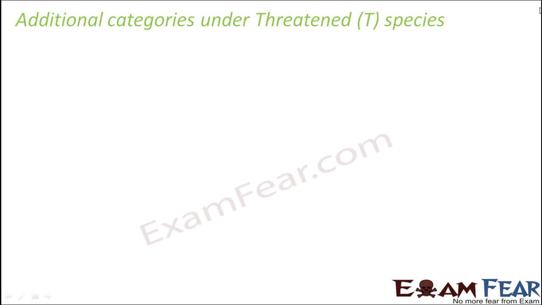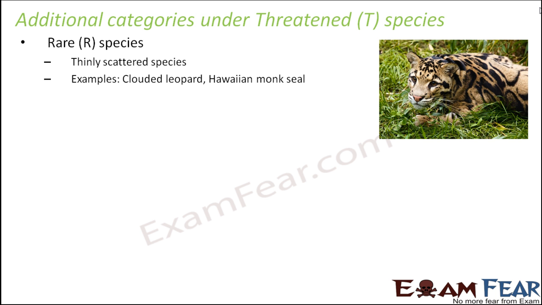Now let us quickly look at some of the additional categories under threatened species. So rare species, which is normally denoted by capital R. So rare, that means something which doesn't occur that often. So these are thinly scattered species, that is small population species, and such species are generally localized within restricted geographical areas. So they are thinly scattered species or rare species.